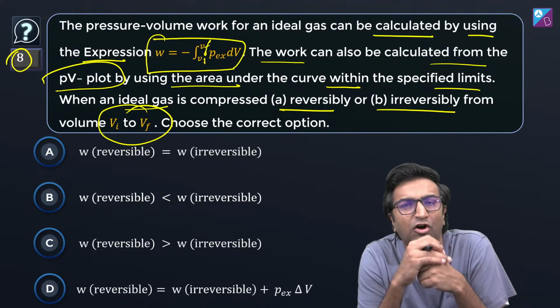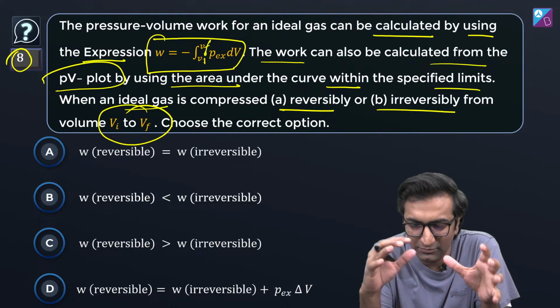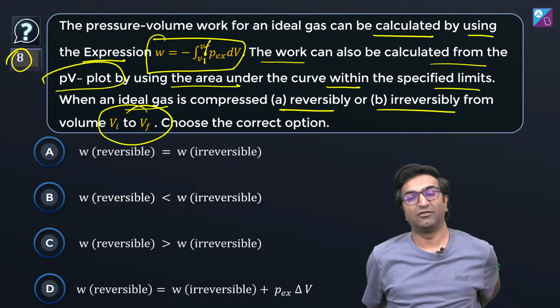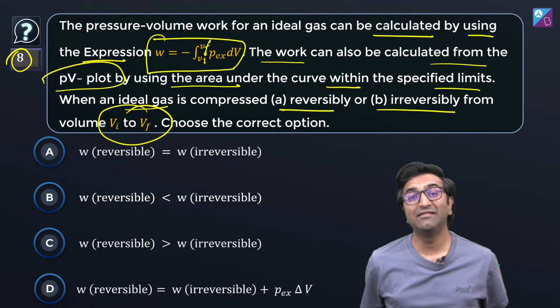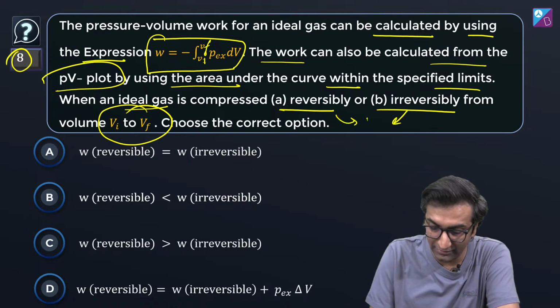The very first question is very fascinating. Whether you do reversible or irreversible, what difference does it make? Well, work, as you know, is a path function. So depending on the path taken, its value will change. These are paths. Reversible and irreversible are two different paths.